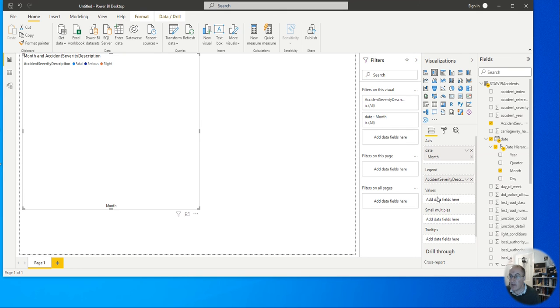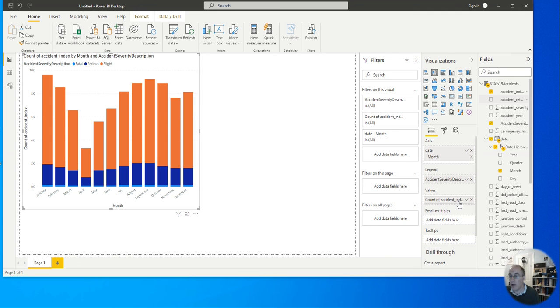And then the last thing we need to do is to add something to the values. And again, as with the pivot table, just for simplicity, I'm going to drag a text field down, because I know all it can do with text fields is count them. It may be there was a number there and I want to do different calculations, but when I do this, it gives me a plot that we should recognize from the kind of things we were looking at in the pivot table, that in 2020, really with lockdown, we see a massive drop in the number of reported road collisions of any severity.